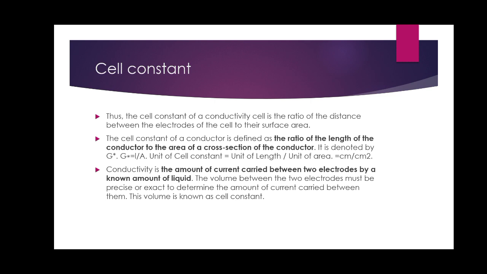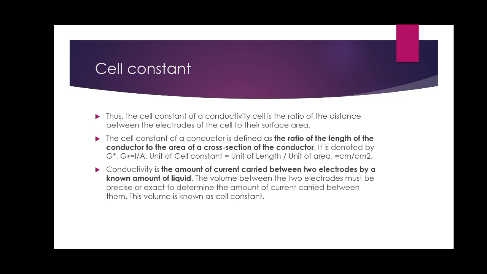When we are using a conductivity cell to measure conductance, there will be two electrodes. Usually a cell is a combination of two electrodes, and the distance between the electrodes is L and its cross sectional area is measured with A.